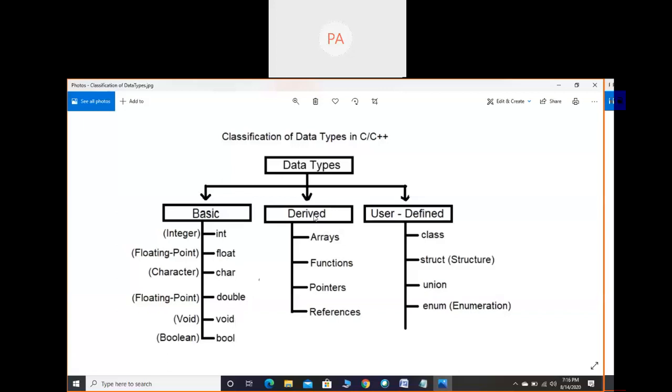Now coming to the derived data types, all these data types are actually individual chapters here. Arrays, functions, pointers and references come in one chapter. Arrays is one chapter, functions is another chapter. Next comes the user defined data type. In user defined data types also, structure is one chapter. Class comes in C++, not in C language. Whereas union and enumeration we can consider in C language only, but these are all individual chapters, so we can discuss them there.